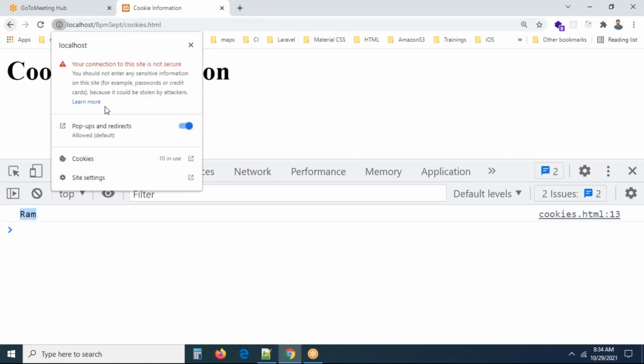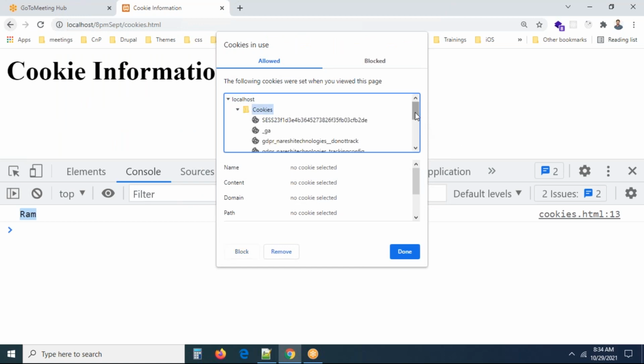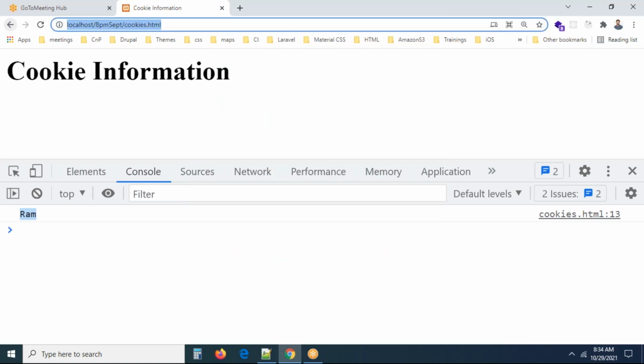Now let me do one thing. I'm going to delete the cookie manually by going to the browser. Under localhost, you can select your user cookie. This is the user cookie. There is a remove button here. Click on remove. User is deleted. Done. Now you can refresh the page.